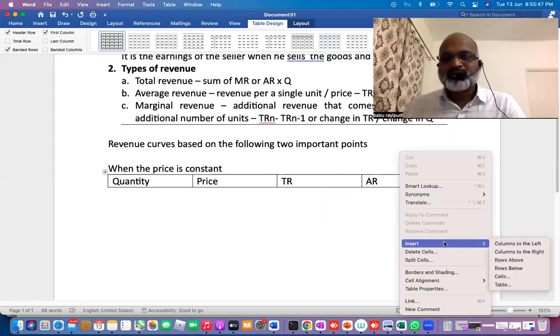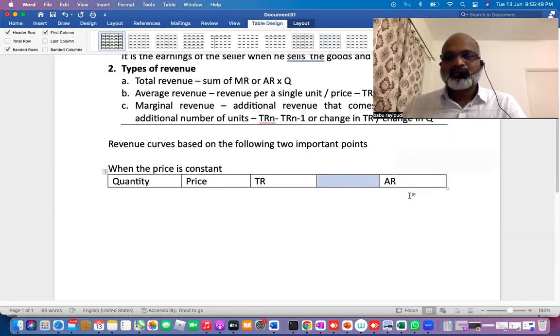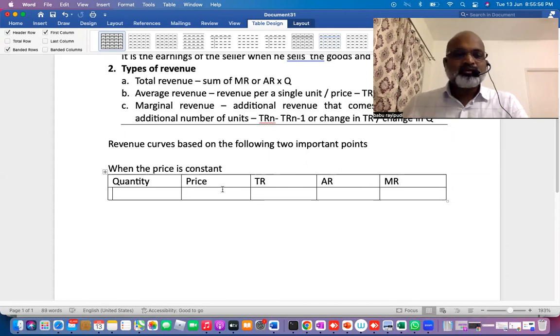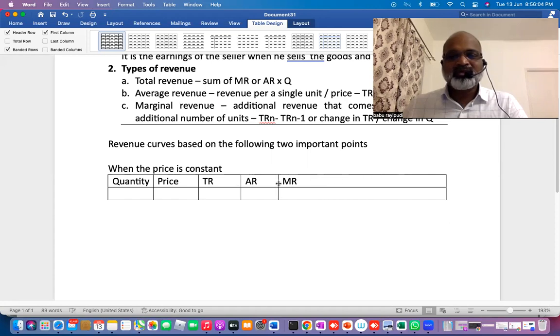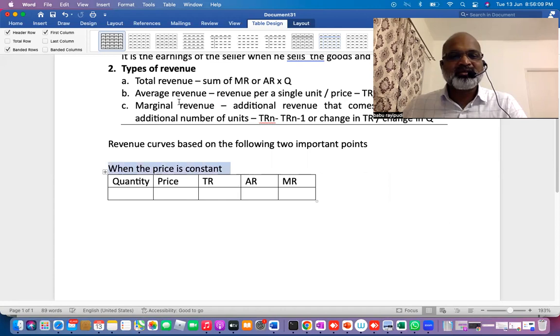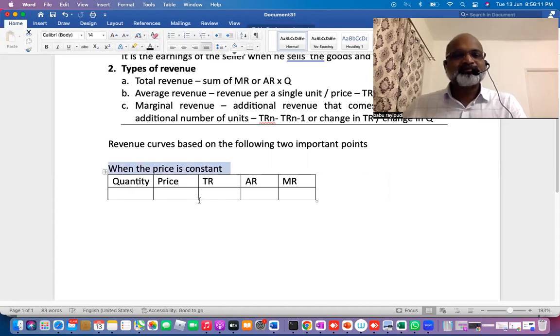If you understand this table, you will understand the other markets also. You must be very careful. I'm taking my own table, though it is not given in the textbook, to make you understand, right?